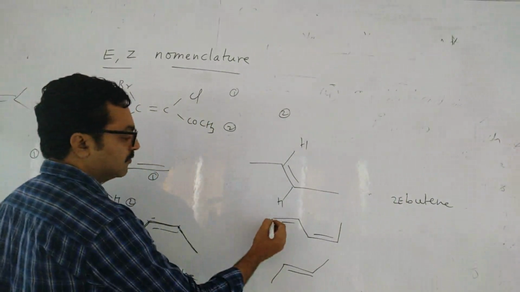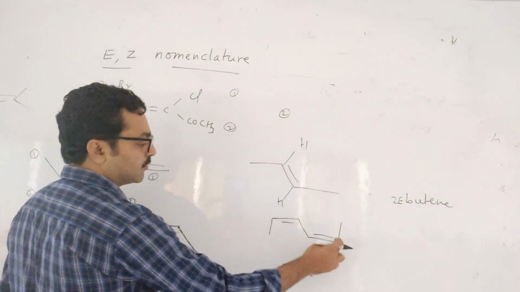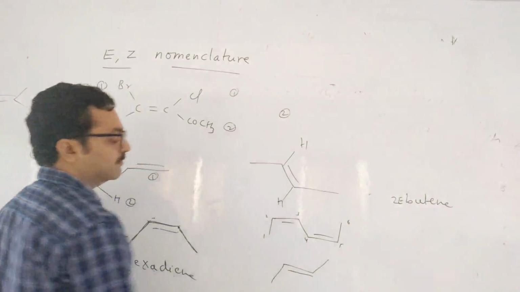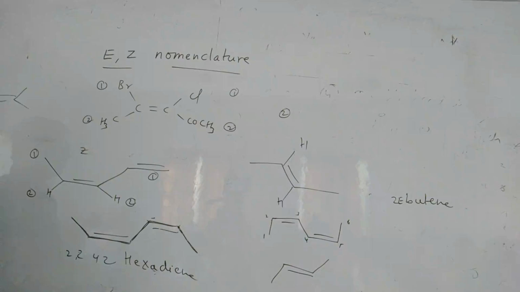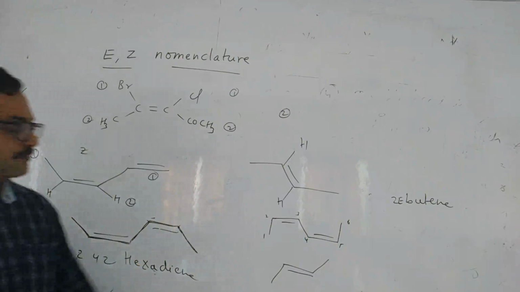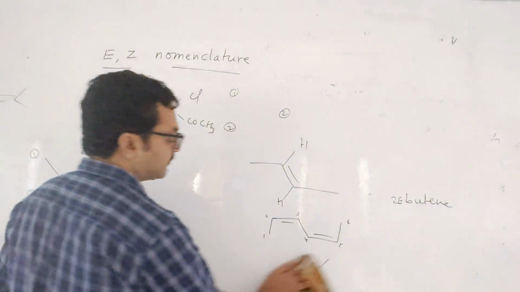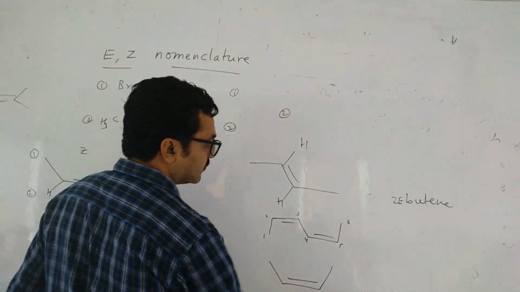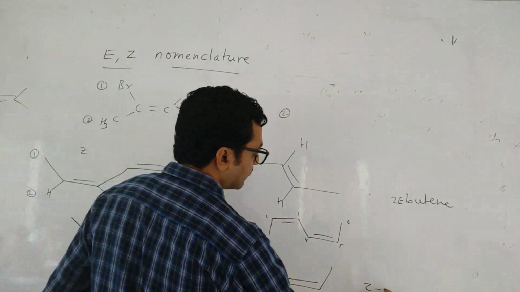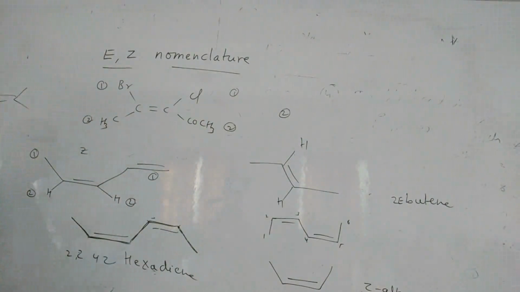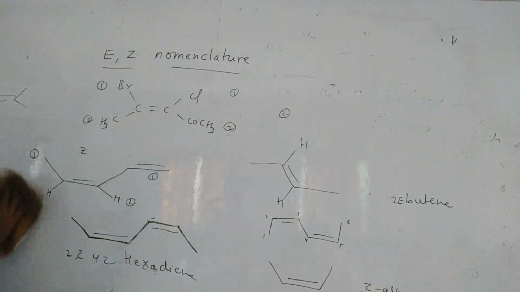Next, this one you tell. 1, 2, 3, 4, 5, 6. Anyway, you can give the numbering, children. Anyway, that is also the same thing. Same thing I wrote. And this is also same. No need. So suppose if it is like this, then it is cis-alkene. The last one you change, as this is Z-alkene. Z-2-butene you can write. Z-2-butene. Okay? So we will go for the next part, that is optical isomerism.